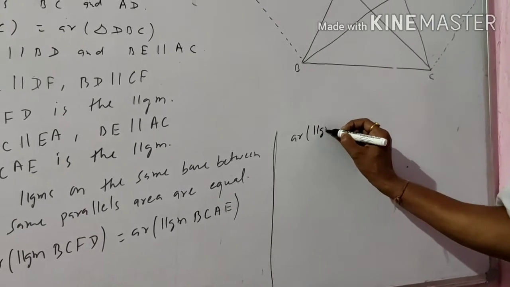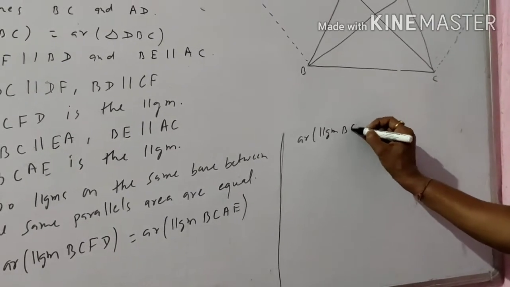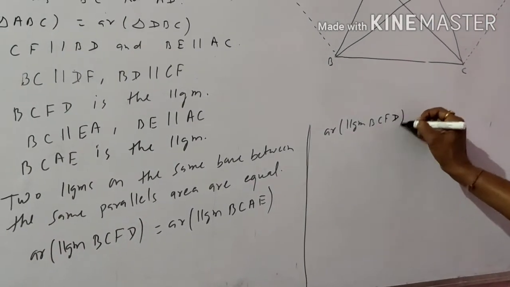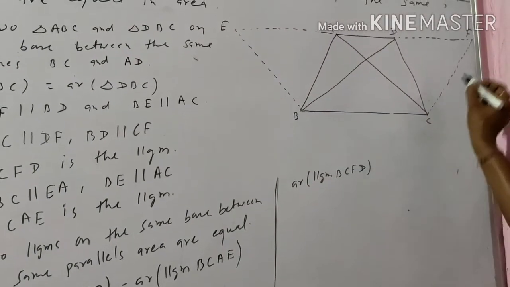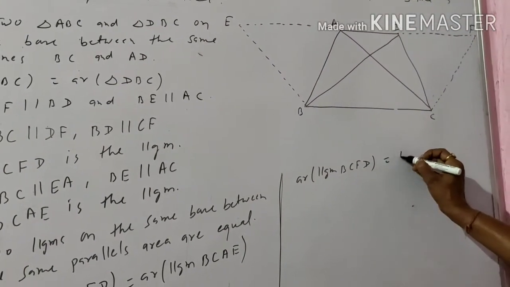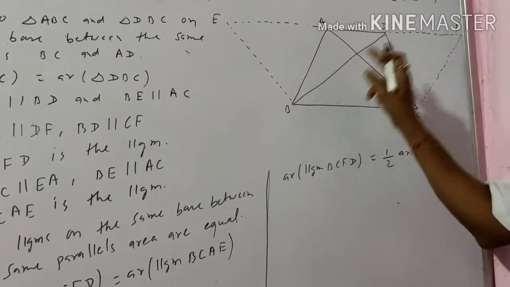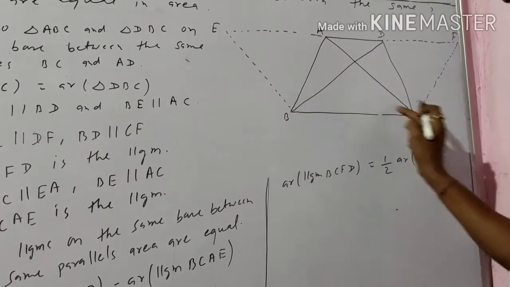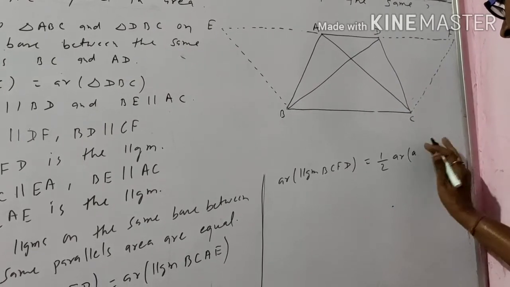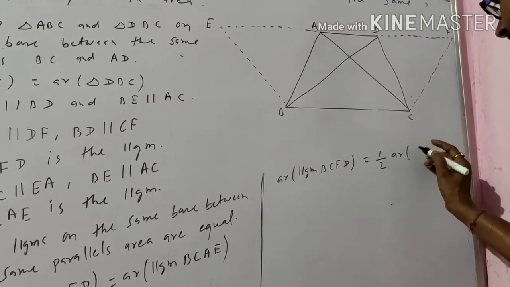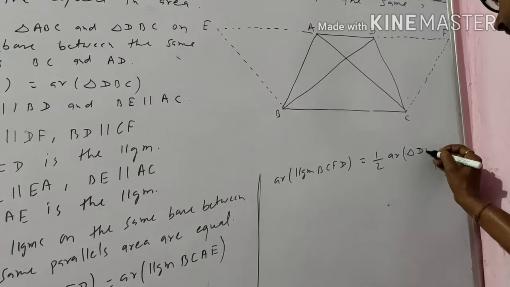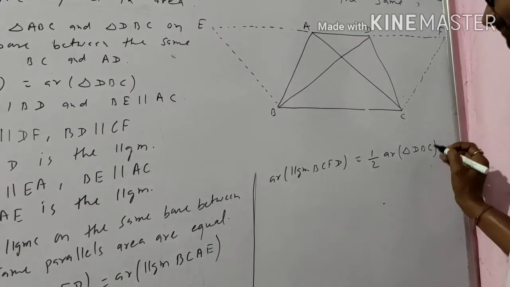So we can write area of parallelogram BCFD is equal to 1 by 2 area of any one triangle, so we can write DBC, area of triangle DBC.